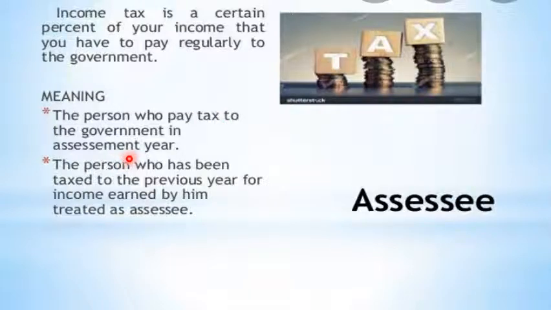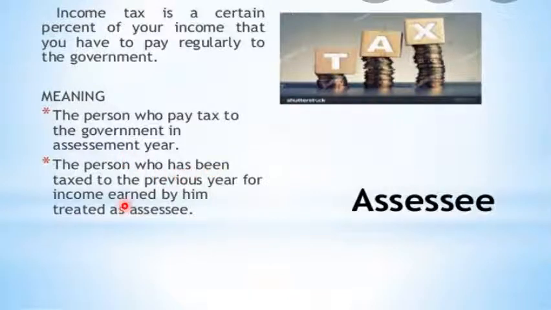वो income जो हमने relevant year में और previous year में income earned किया है, वो income हम कभी pay करेंगे? Next assessment year में pay करेंगे. So हमारा current assessment year क्या होगा? 1st April 2020 and ends on the 31st March 21.